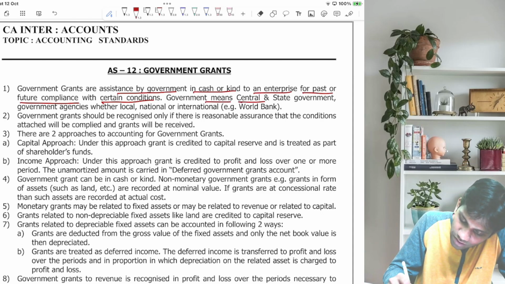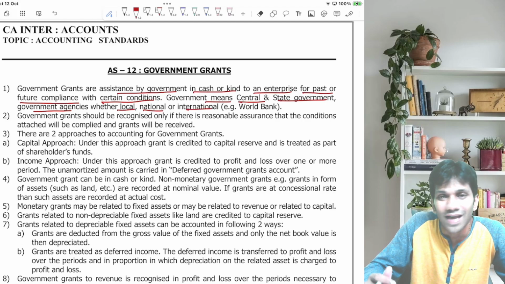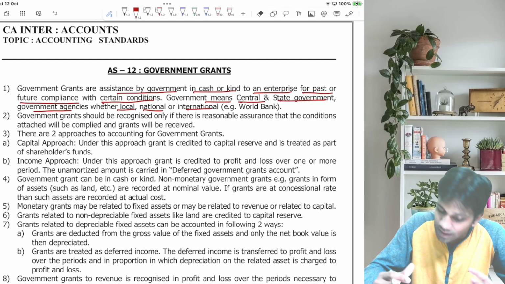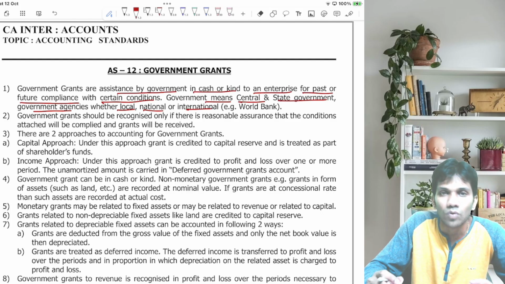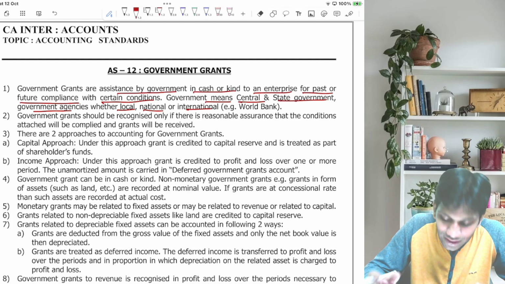Government means central, state government, government agencies, local, national, international. So government includes everything: local, national, state government, central government. Here we are going to discuss the accounting treatment of government grants, how the government grants will be accounted, and what are the accounting treatments.